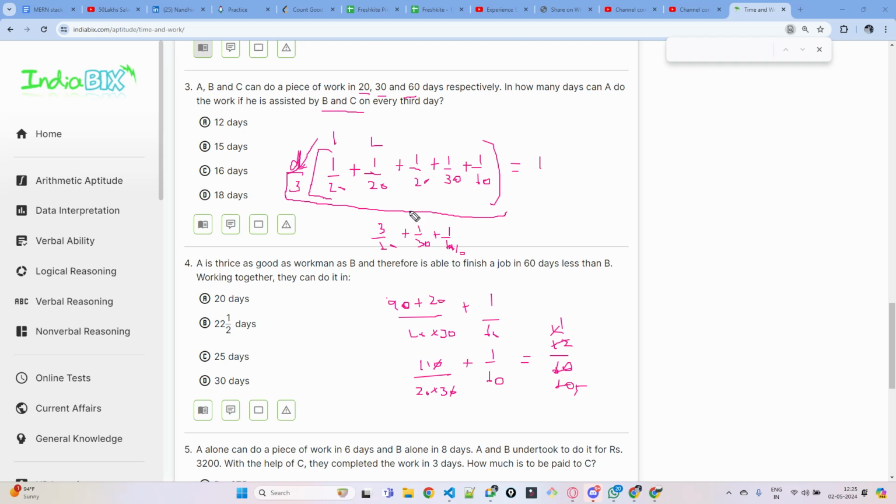This is 1 by 5, correct? Yes. So if you multiply by 3, 5 into 3 is 15. So this will become d by 3 into 1 by 5. This turns out to be 1 by 5 equal to 1. If you multiply this, d by 15 equal to 1. The denominator goes to the numerator, multiply. So d is equal to 15 days.